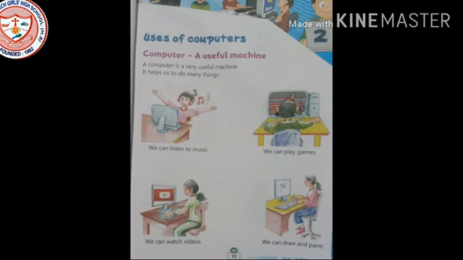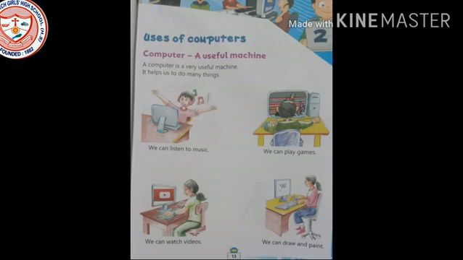So the very first thing which you can see over here, a boy can listen to music in it. We can turn our computer into a music system. That means we can listen to any type of music on the computer. Now you can see the second image. A boy is playing a video game. So you can make your computer a video player, and you can play lots of games in it. So we can play games on a computer.